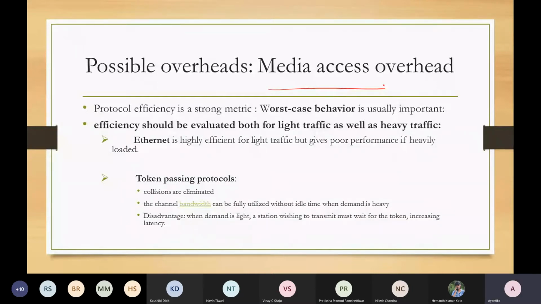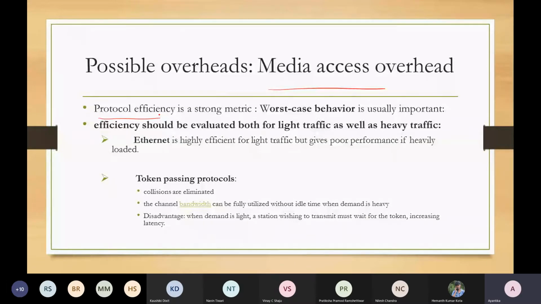Whenever we are choosing a protocol, we try to check its efficiency. We have to check the worst case behavior. That is important, because when you are actually deploying or adapting a protocol, both best case and worst case will be important features to consider when you are talking about protocol efficiency.